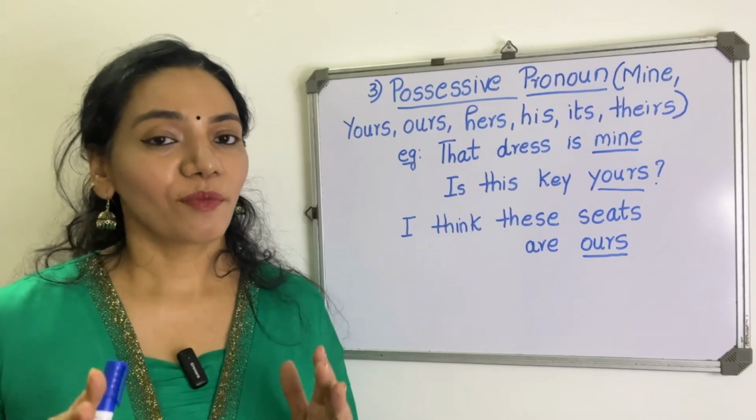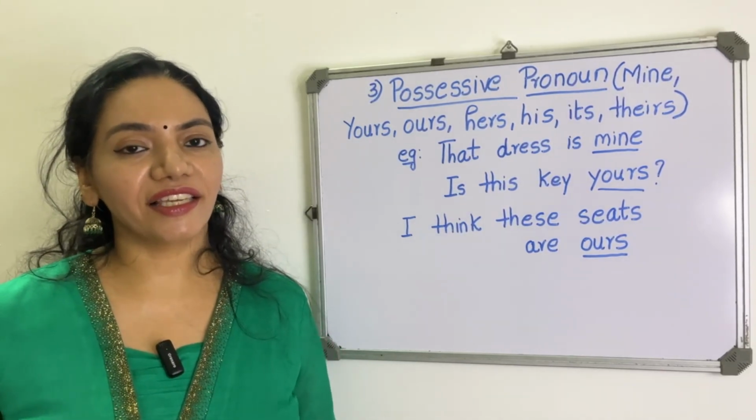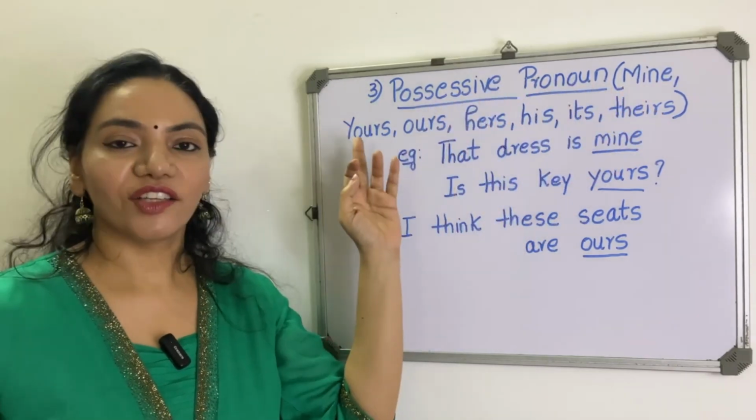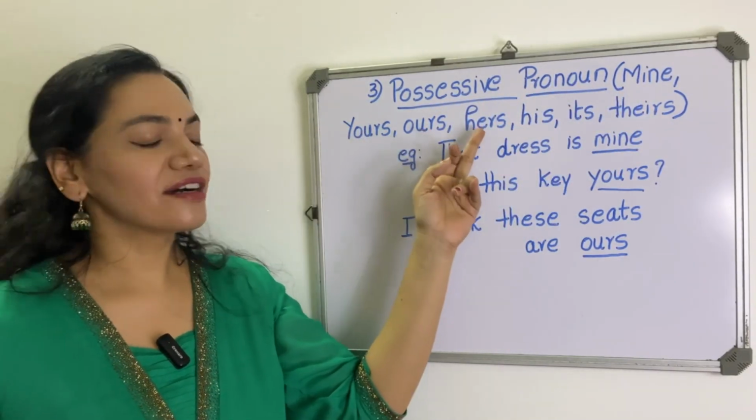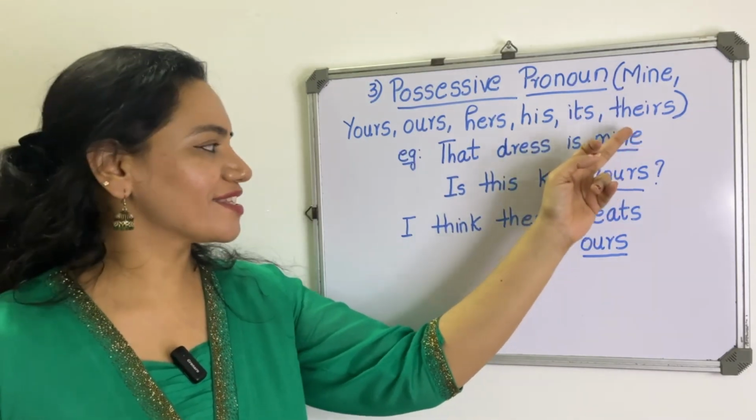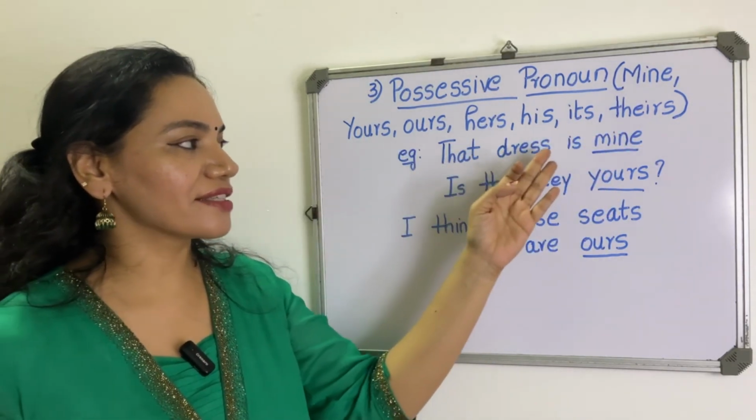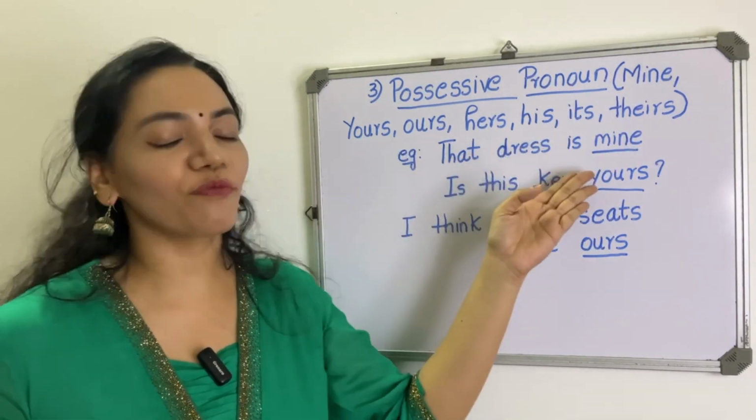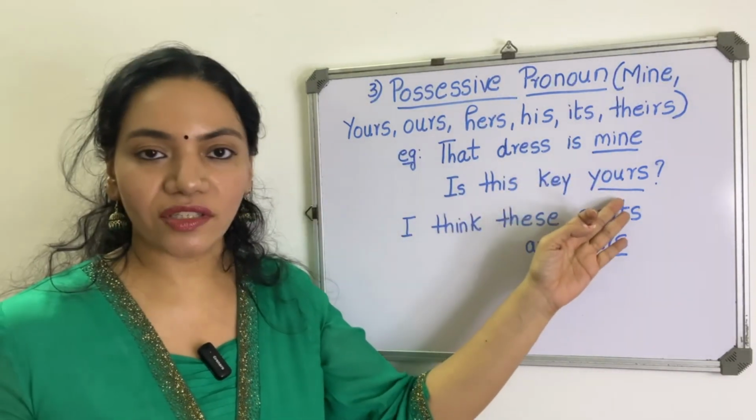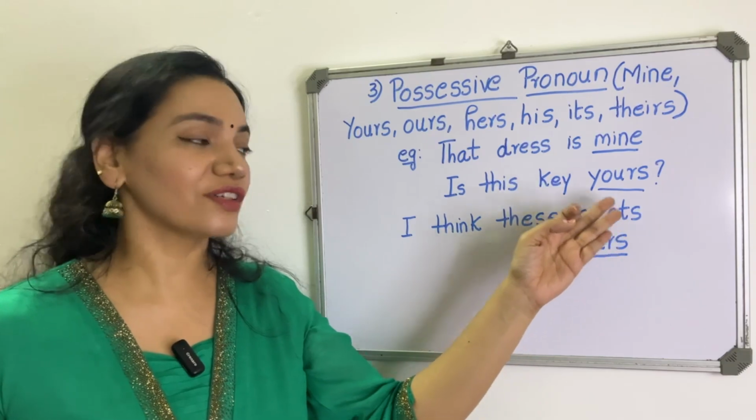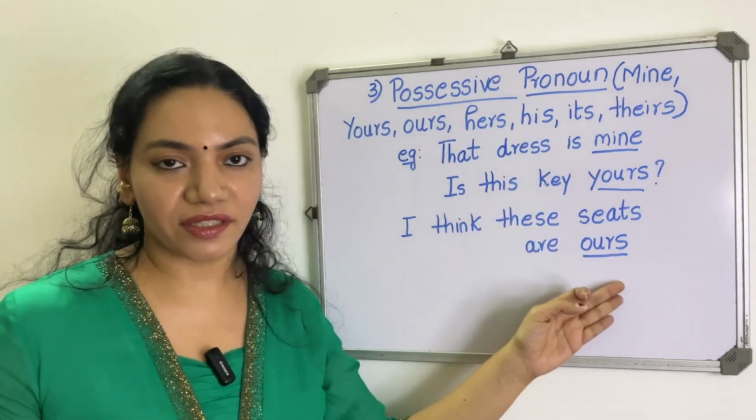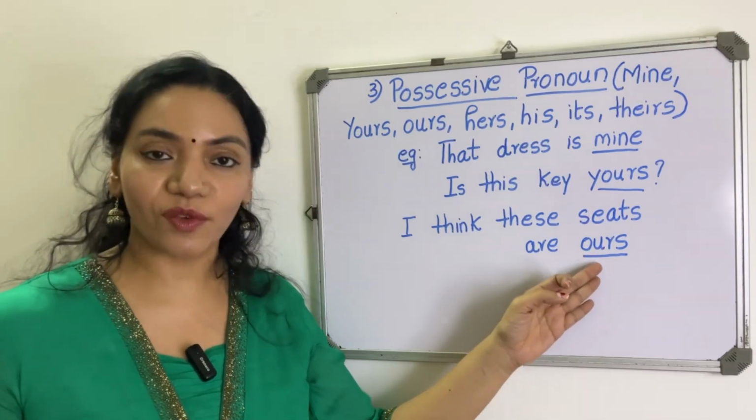Next one is possessive pronoun. It indicates ownership. For example, mine, yours, ours, hers, his, its, theirs. Example, that dress is mine. So which is the possessive pronoun in this? Mine. Is this key yours? So which is the possessive pronoun? Yours. I think these seeds are ours. The possessive pronoun is ours.